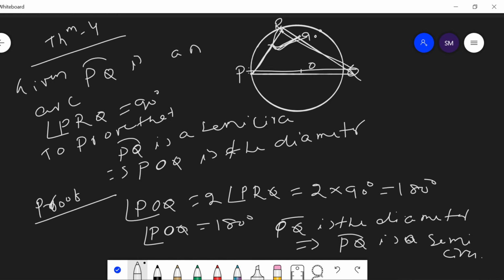Theorem 3 says the angle subtended in a semicircle is a right angle. Theorem 4 says when the angle subtended by an arc is a right angle, this arc is a semicircle.